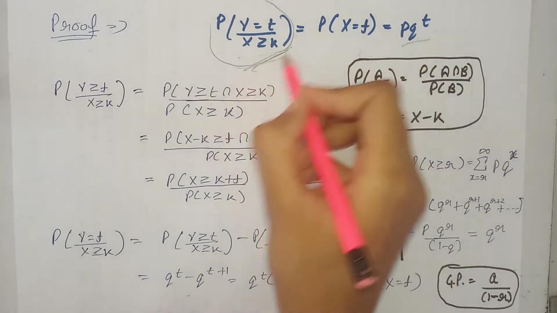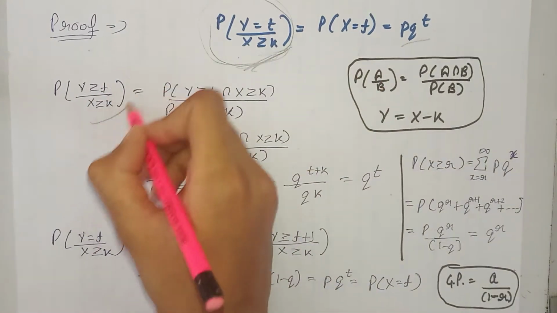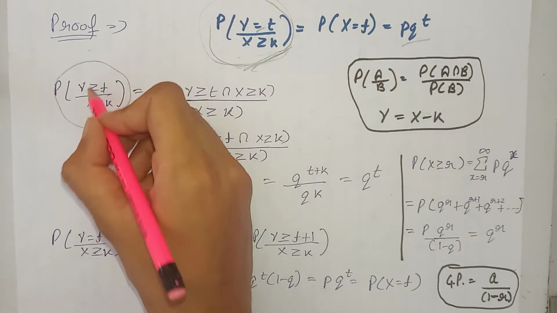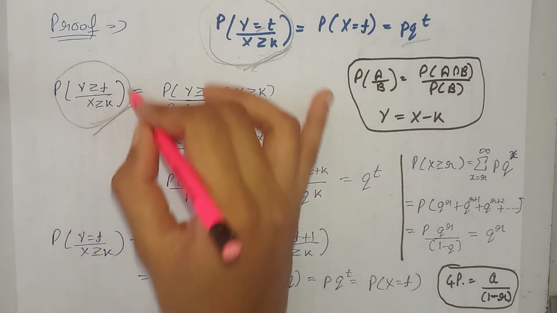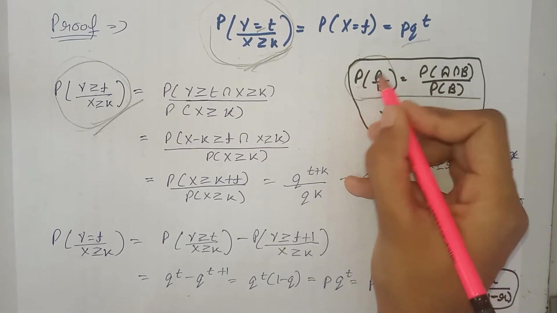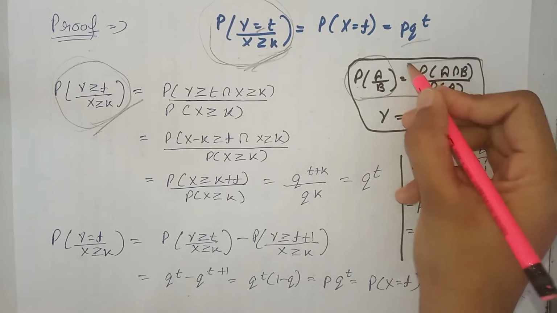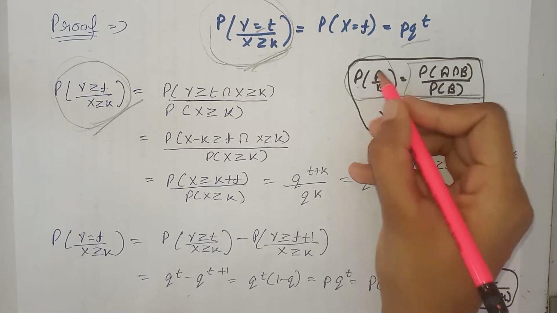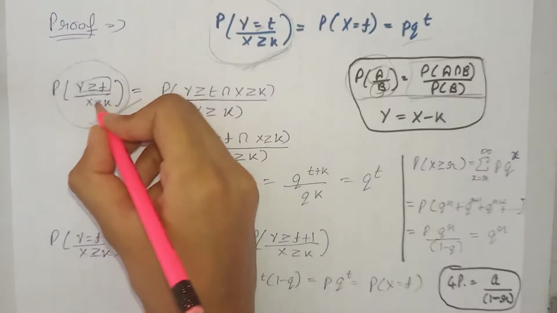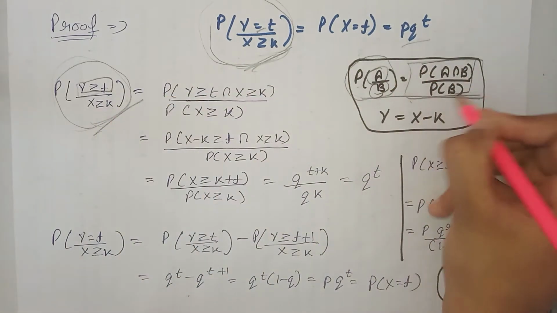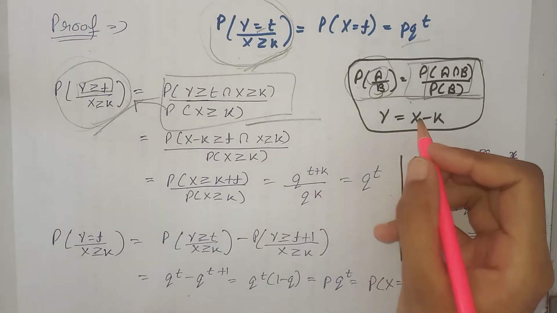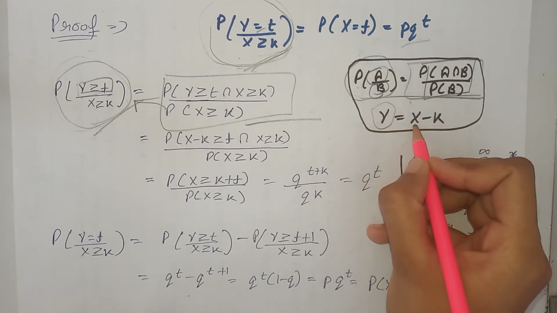In place of finding its value directly, we first find the value of this term. That is, we just replace this equal sign with greater than or equal to. Now we can see that this is our conditional probability. We know that the probability of A given B is equal to this one. Now, on placing A equal to Y greater than or equal to t and B equal to X greater than or equal to k in this formula, we get this answer, which is equal to this equation. Now we have already stated that Y is our additional time, that is, it is equal to X minus k.